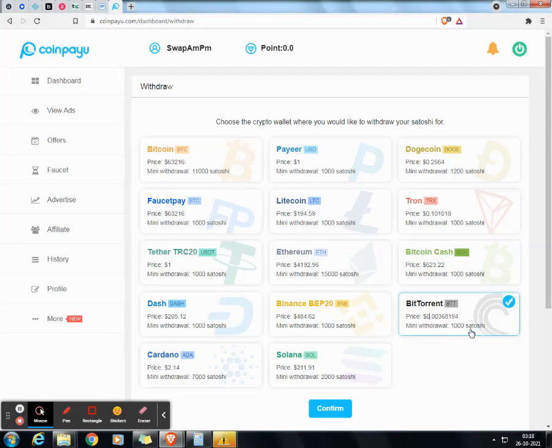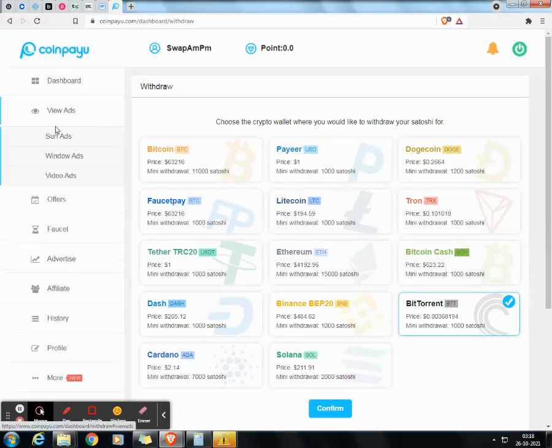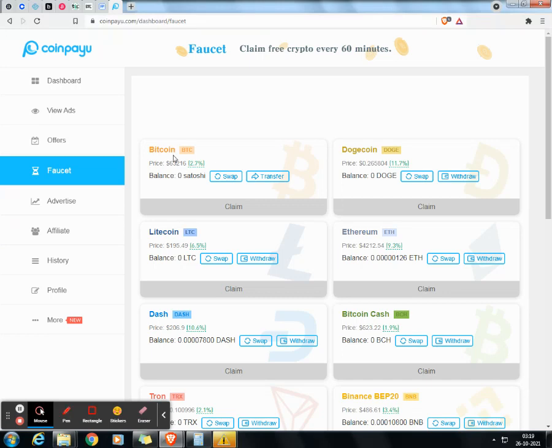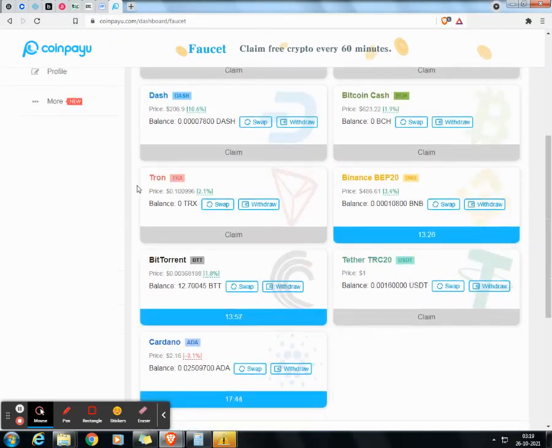Minimum withdrawal limit is 1000 Satoshis, which I earn by doing simple work like viewing ads, surf ads, Windows ads, video ads, and here are the faucets too. So recently I just swapped my Litecoin into Bitcoin and then converted that Bitcoin. You can see here these are my three faucets currently running.